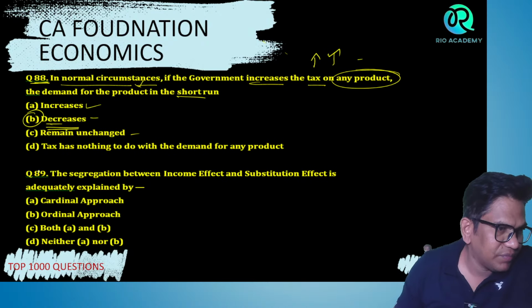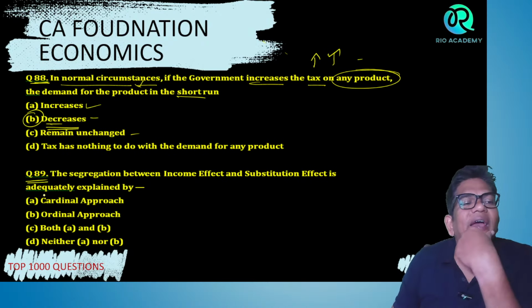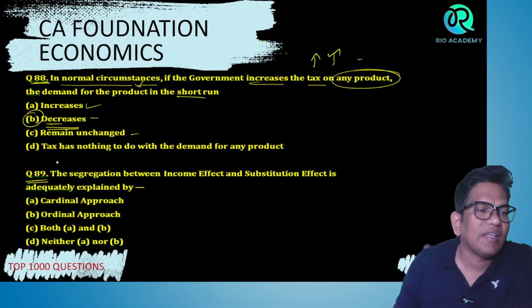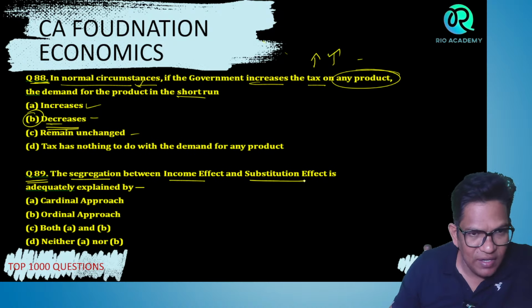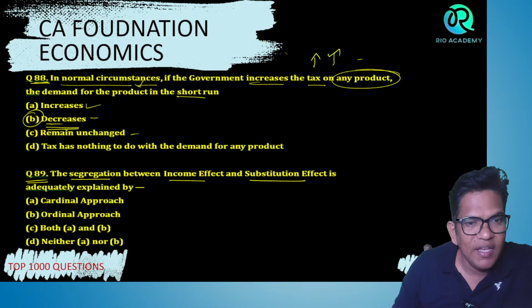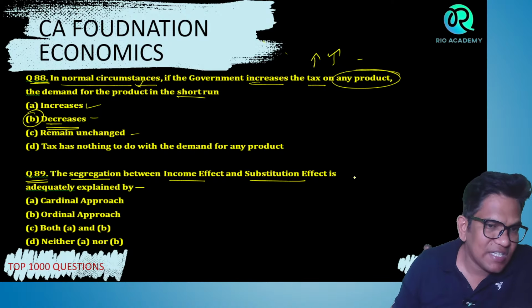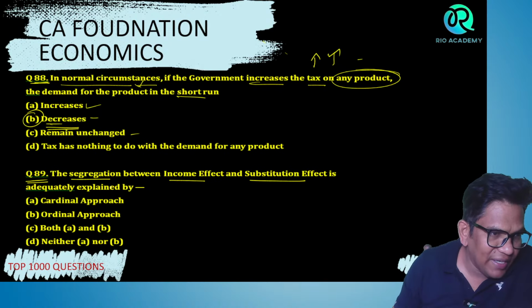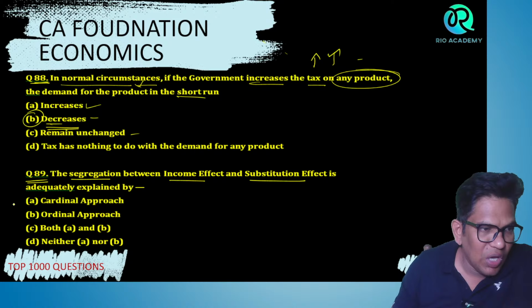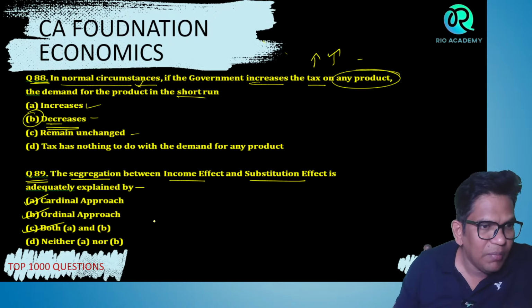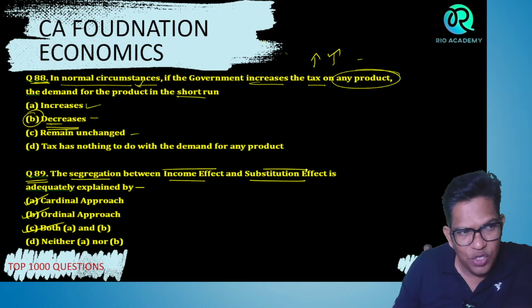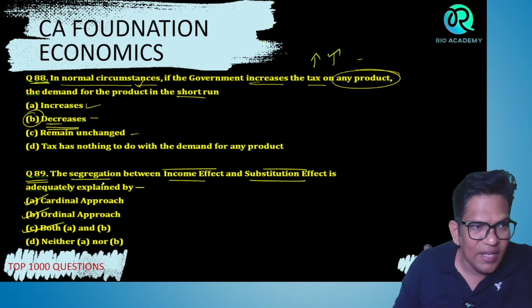Next, question number 89. The segregation between income effect and substitution effect. Listen, segregation between income effect and substitution effect is adequately explained by cardinal, ordinal, both A and B. Bacho, income effect as well as substitution effect, remember, is explained by which concept?